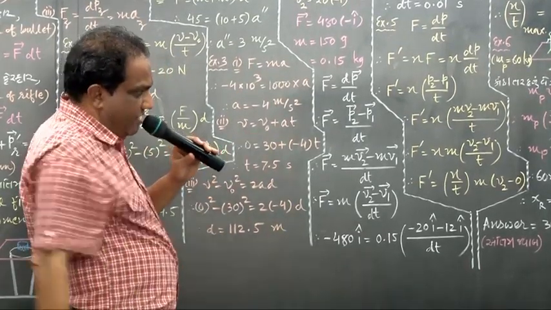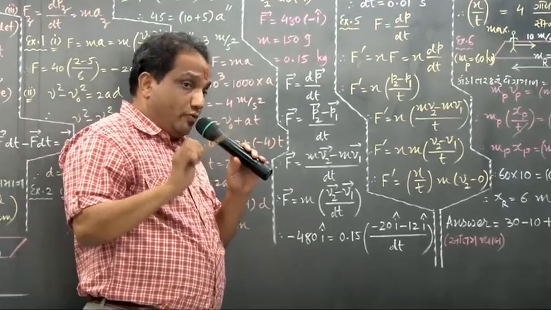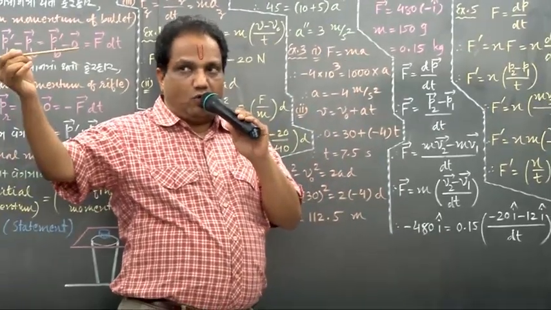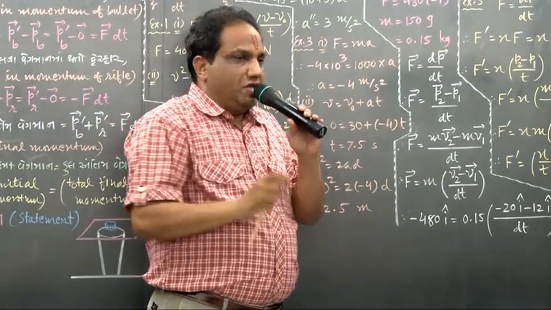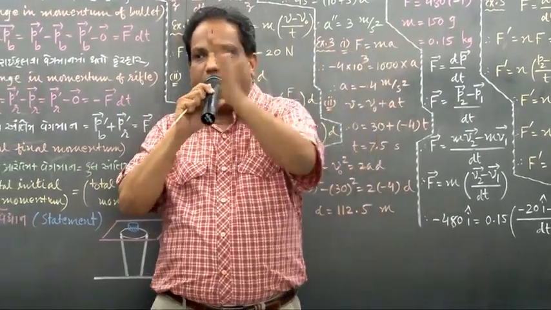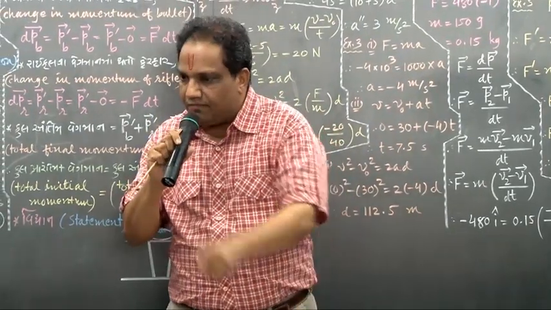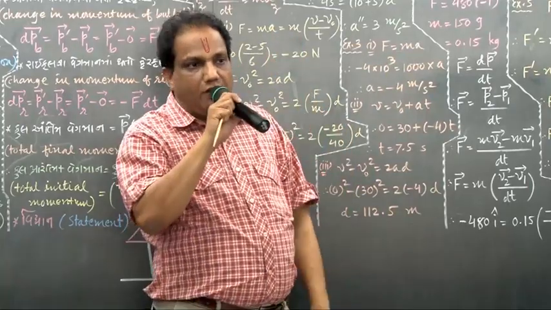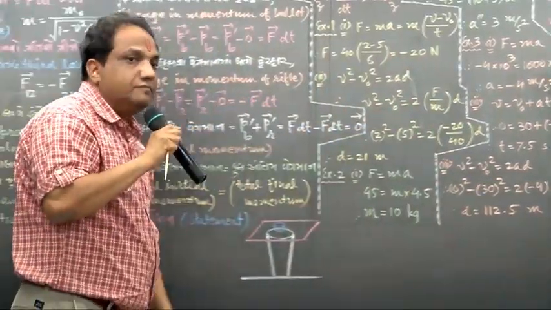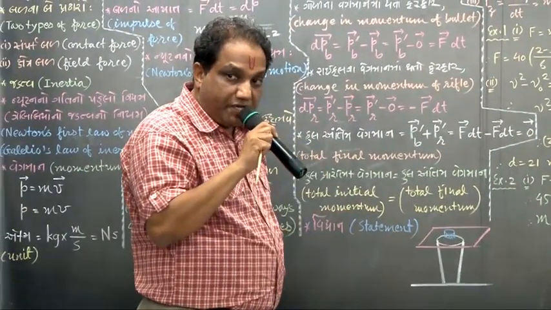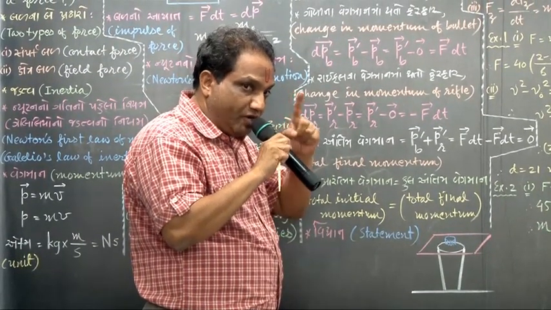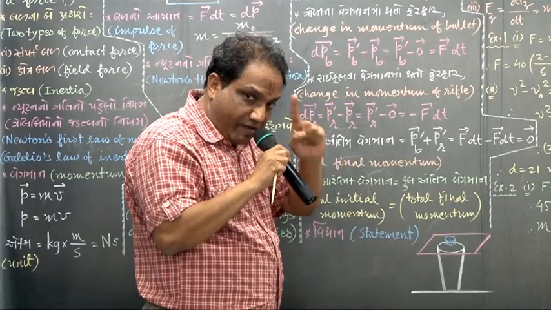To solve this sum very easily, you please remember only one thing. Momentum towards the bank is equal to momentum away from the bank. Now tell me, who is running towards the bank? Only the person. Now the point to be noted and remembered is very important.